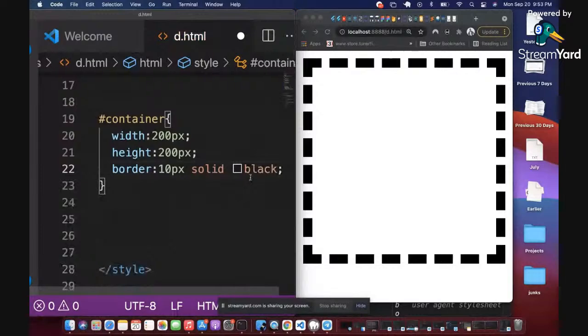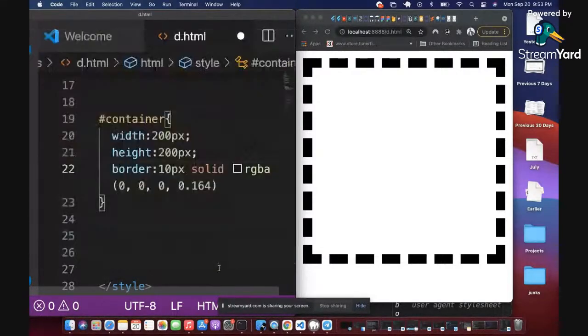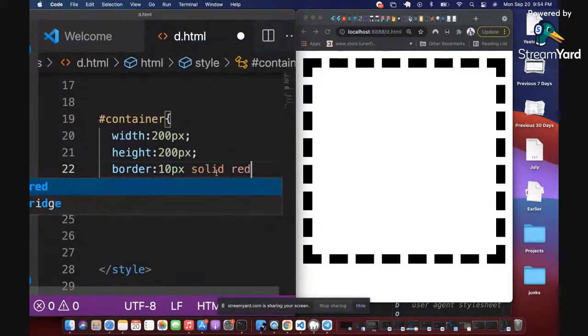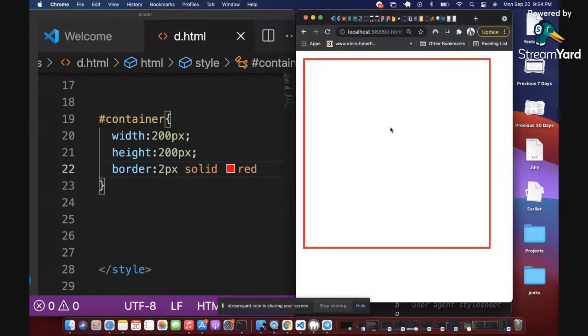My screen is too enlarged, so I'm getting a lot of pop-ups. Yeah, so I'm going to take this back to red, and then I'm going to make it 2 pixels, because that's exactly what we want to achieve based on our example that we are following. So this is what it looks like.